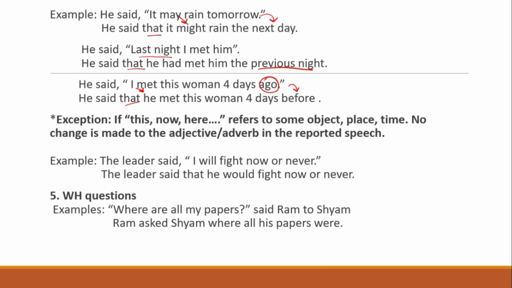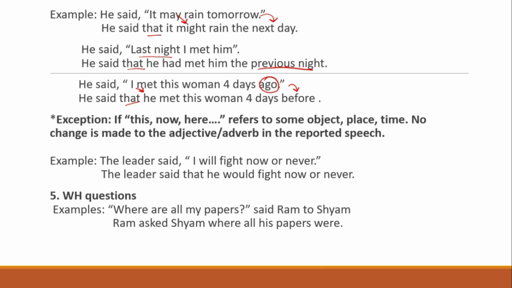So just when you learn that here will become there, this will become that, there is again an exception. If this now or here refers to some object, place or time, no change is made to the adjective or adverb in the reported speech. For example, the leader said, I will fight now or never.